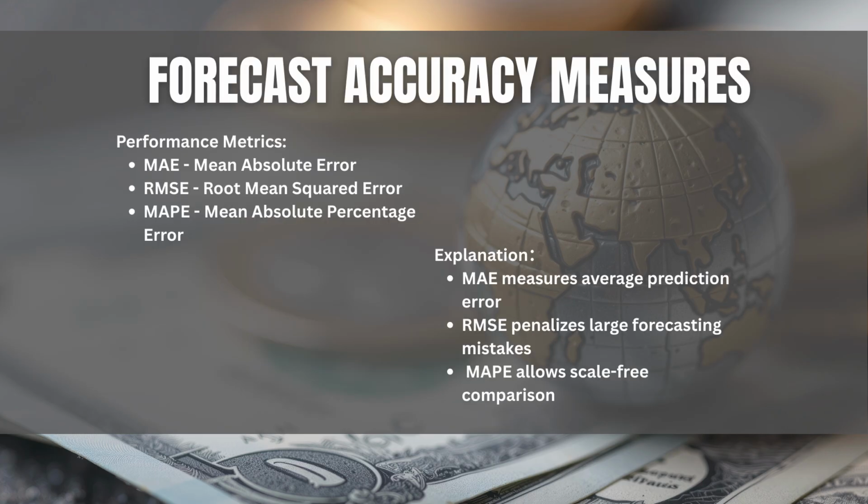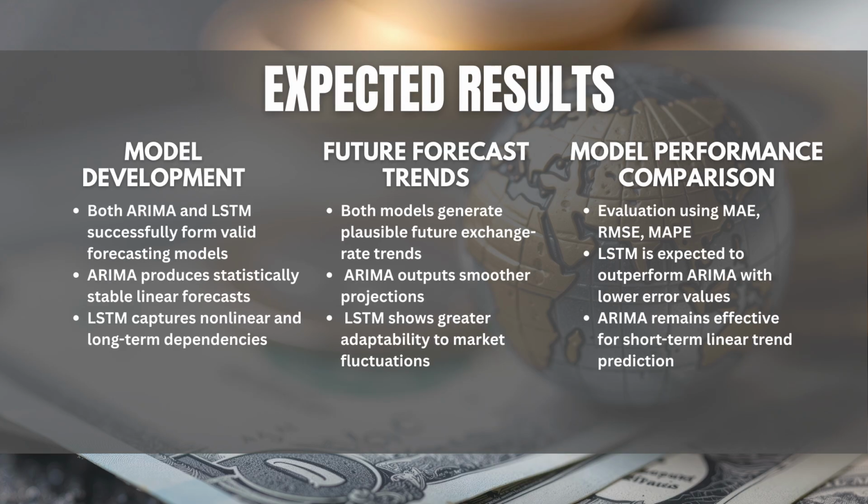We evaluated model performance using three key metrics: MAE, mean absolute error, RMSE, root mean squared error, and MAPE, mean absolute percentage error. Both ARIMA and LSTM successfully generate valid forecasting models. ARIMA performs well for short-term linear trends, while LSTM captures nonlinear and long-term dependencies. LSTM is expected to outperform ARIMA, providing lower error values and more adaptable forecasts to market fluctuations.